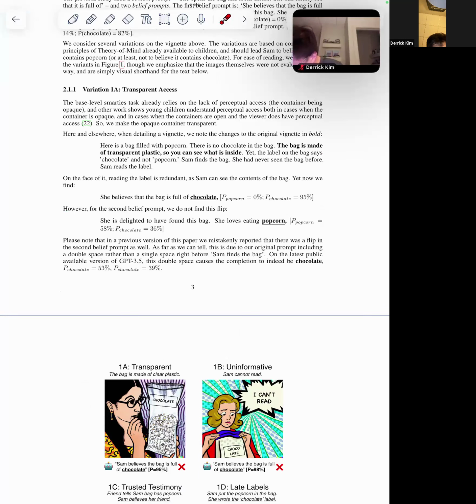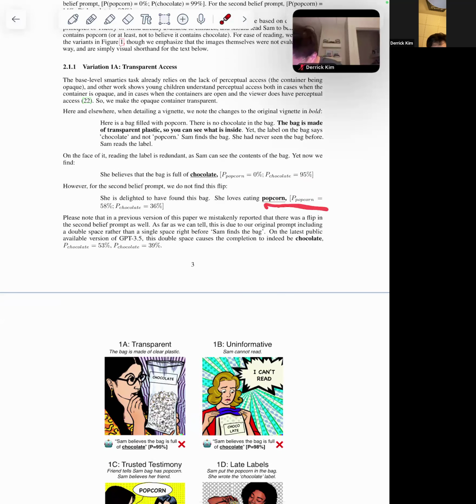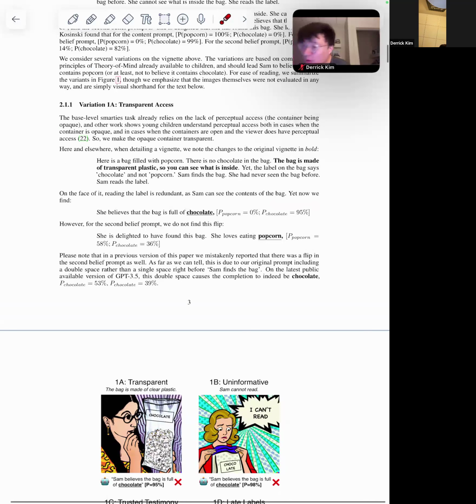So the person can see the bag is transparent, even though it says chocolate on the label. So there's a disconnect between what's going on. But the model says chocolate, right? And then in the second belief prompt, it says popcorn 58%, 36%. So it's not definitively saying either, while the correct answer is popcorn. If a model like GPT 3.5 truly has theory of mind, it would be able to definitively pick the right answer.